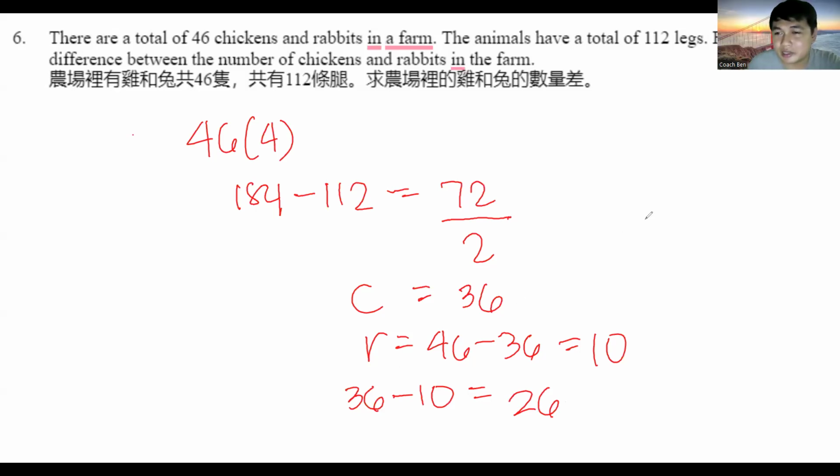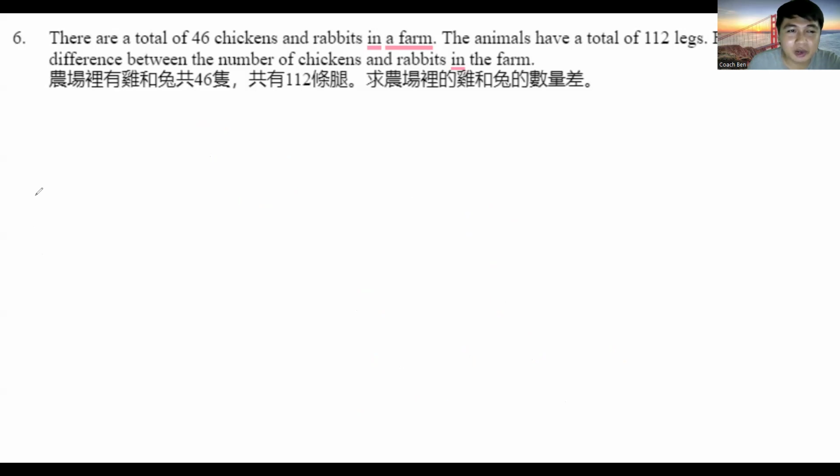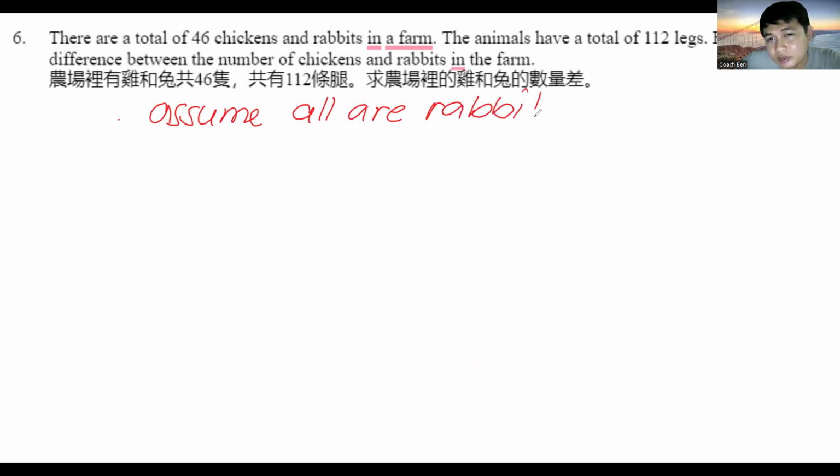The correct answer should be 26. I think everyone is also answering 26. Very good. So let's double check. There are a total of 46 chickens and rabbits in a farm. The animals have a total of 112 legs. All we have to do is first assume all are rabbits, because this will give us a larger amount of legs.